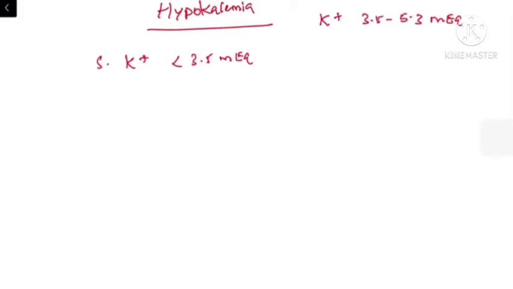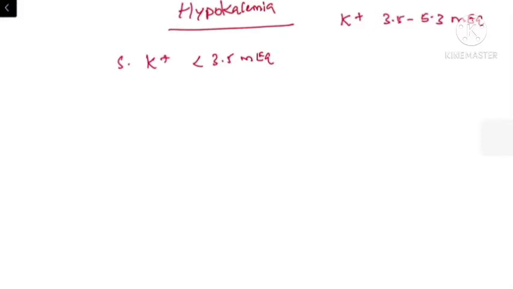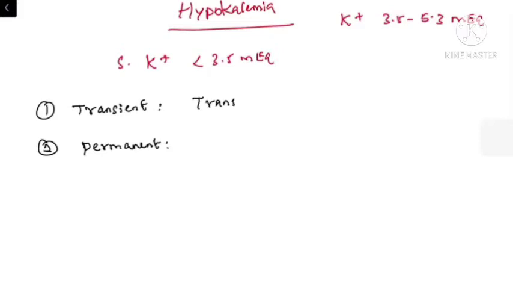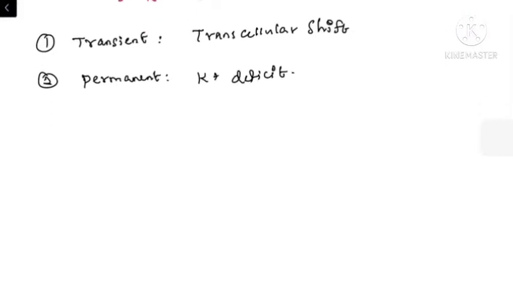So how can we explain hypokalemia? This type of hypokalemia can be of two types. If the patient has hypokalemia, it can be transient, which is completely reversible, or it can be permanent. That means there are long-standing causes for the hypokalemia. So transient is mainly because of transcellular shift, and permanent is because of potassium deficit. So what do we mean by transcellular shift?